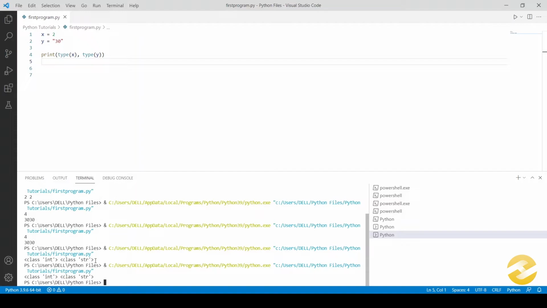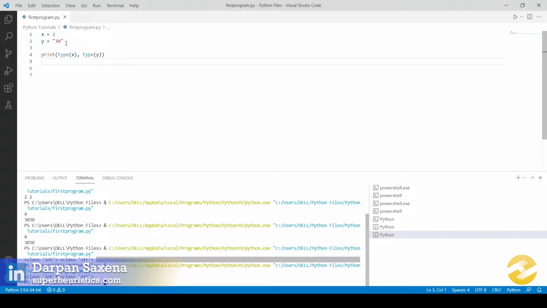Yes, if you see this now, it is basically saying that x is an integer, which is what I had informed you, whereas y is not an integer, though it looks like an integer, but because it's inside a quote, it is being considered as a string. And when you add two strings, it will do the operation of what we call concatenation. It will attach those two strings one after the other.